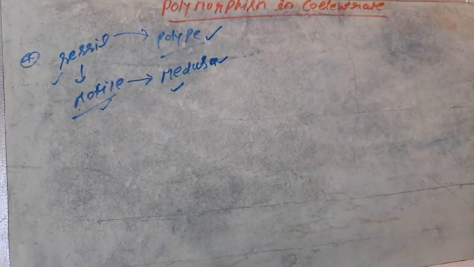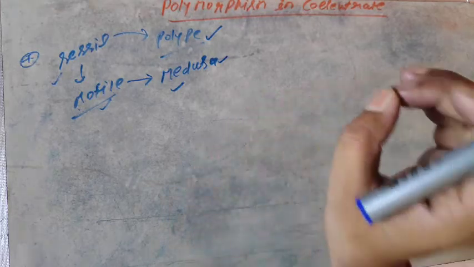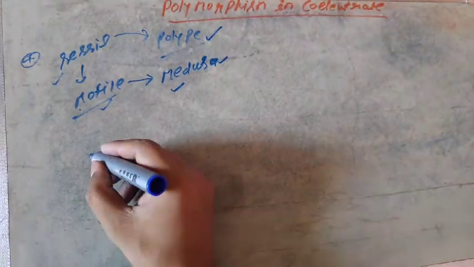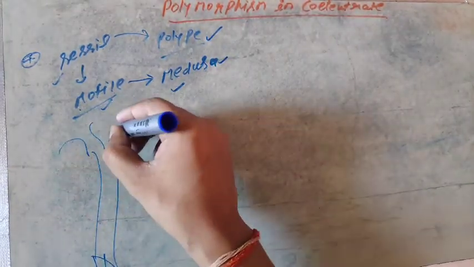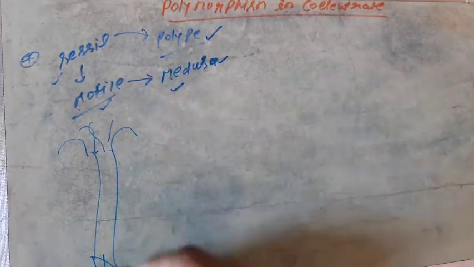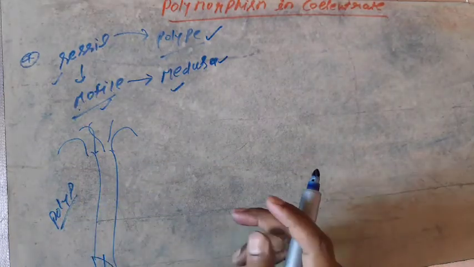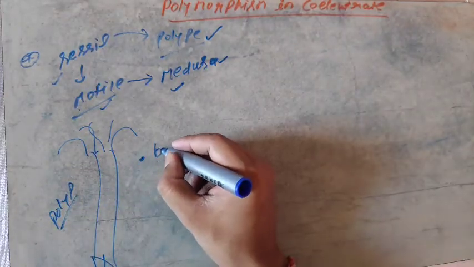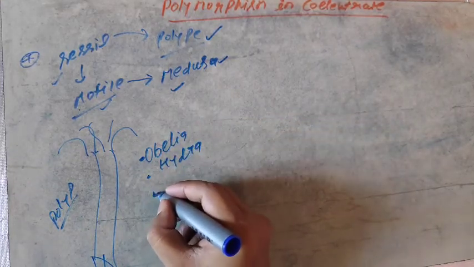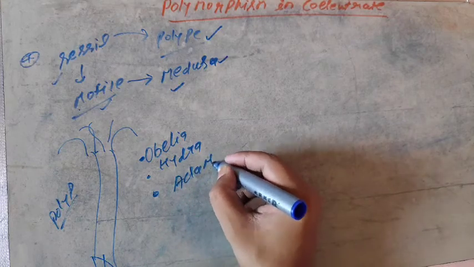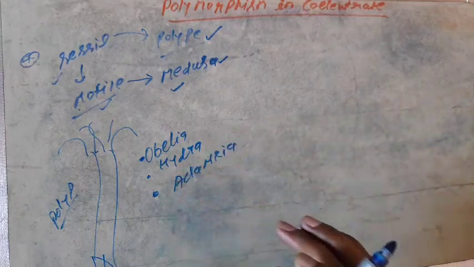Now back to the structure of polyp. When you draw the structure of polyp, you will find a similar structure to hydra. Hydra has a fixed bottom and has tentacles. Listen, this is the polyp stage. Examples of the polyp stage are Obelia, Hydra, and Adamsia, that is the brain coral. So Obelia, Hydra and Adamsia are different examples of the polyp stage.